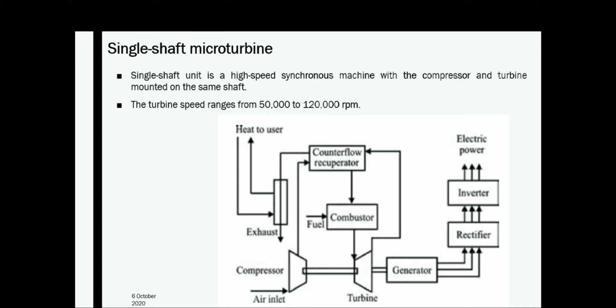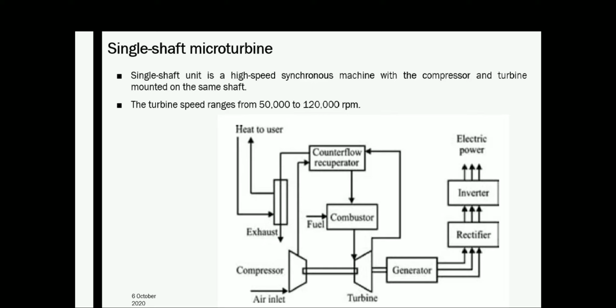In this single shaft micro turbine, there are other turbines. They are using a high speed single shaft gas turbine.